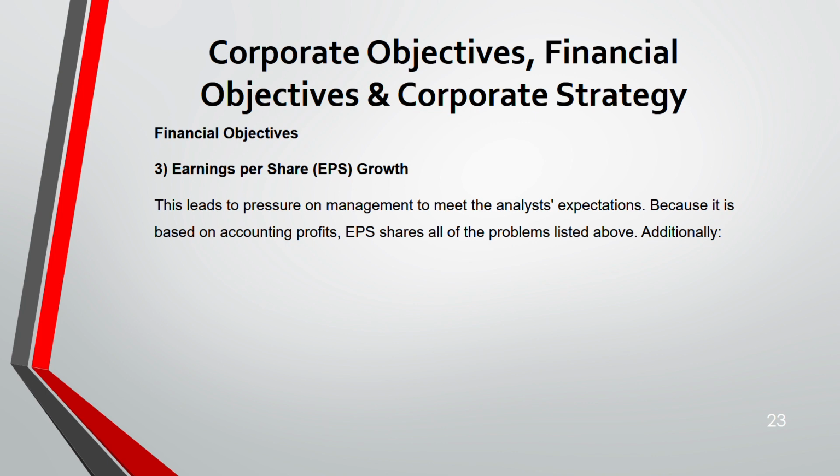But whatever it is, it is based on accounting profit. So EPS, because it is based on accounting profit, will have all the problems that were there for profit maximization. All those problems: short-term thinking, profit could be manipulated, window dressing, creative accounting, everything. So go back to profit maximization limitations. Every problem EPS also will have. In addition to those problems, these are the further problems EPS will have.